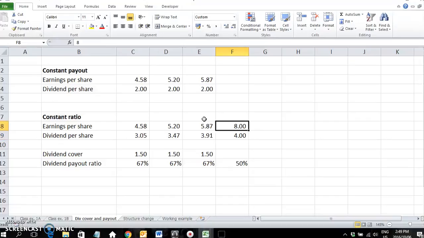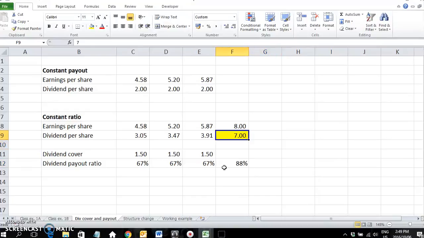Sorry, in this case, if the earnings per share is R8, it would be 2/3 of 8 rand, so 5 rand 33. That would be the expected dividend. So what if they want to pay out a 7 rand dividend? If they suddenly pay out a 7 rand dividend, let's see what happens. The payout ratio goes up to 88% instead of the expected 67%, and now shareholders don't know what to do with this information. They might be thinking, well, is this permanent now? Do we expect 88% next year?